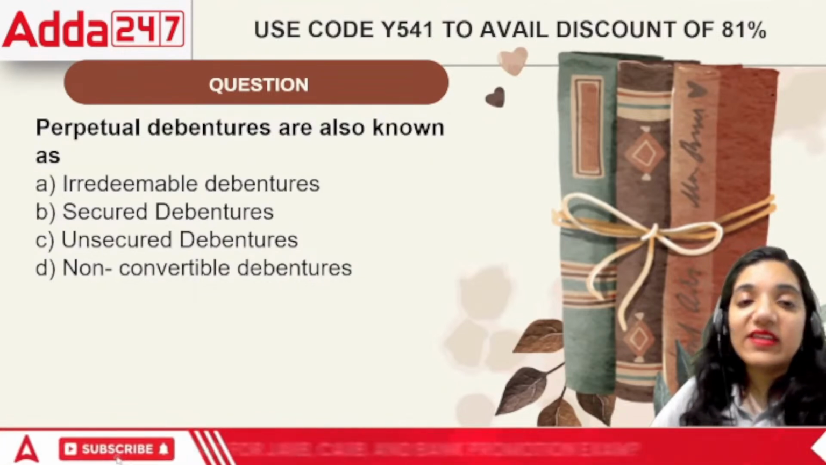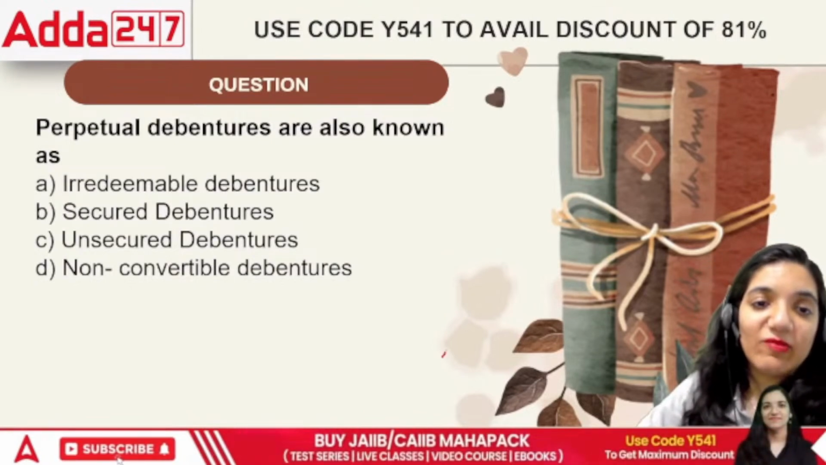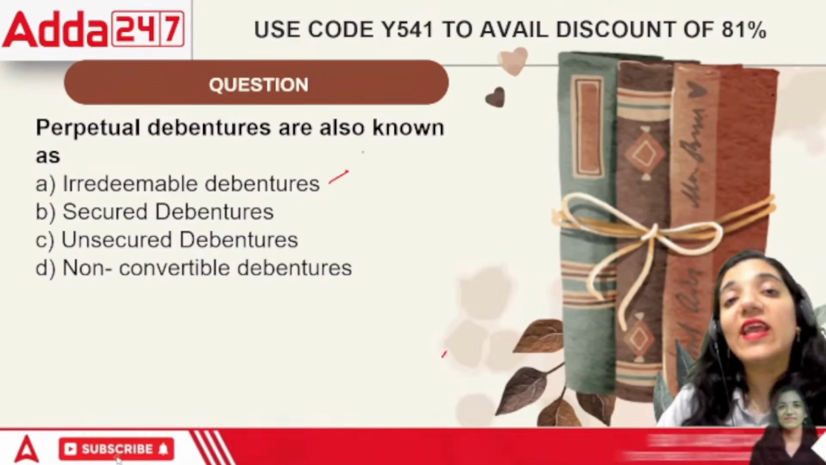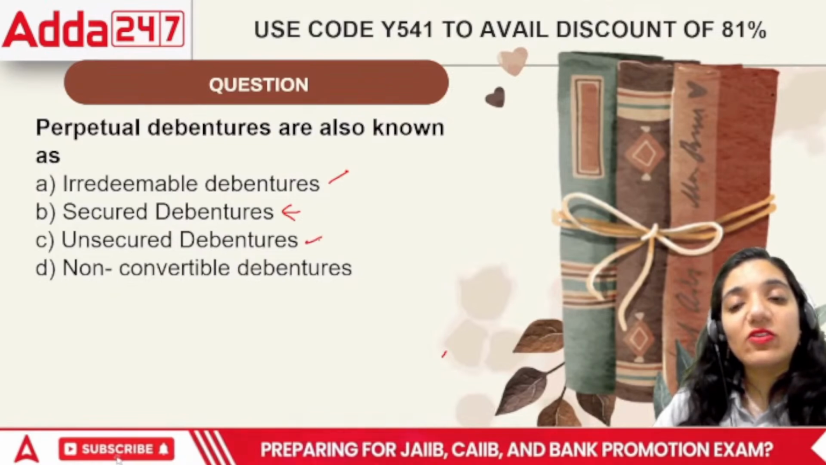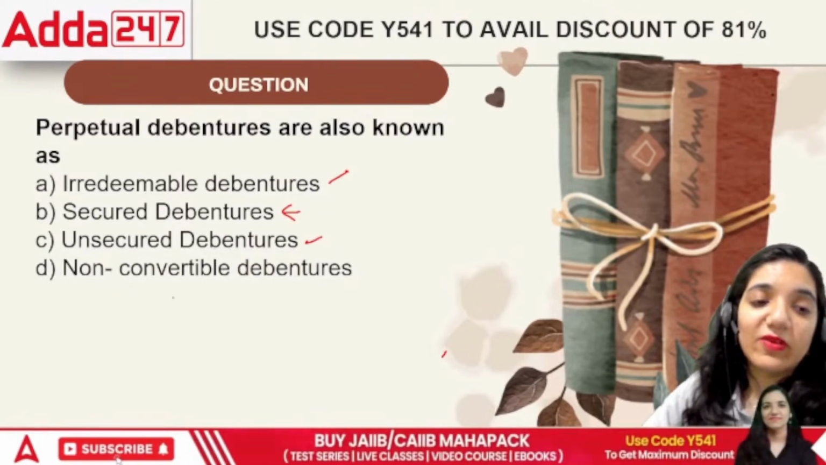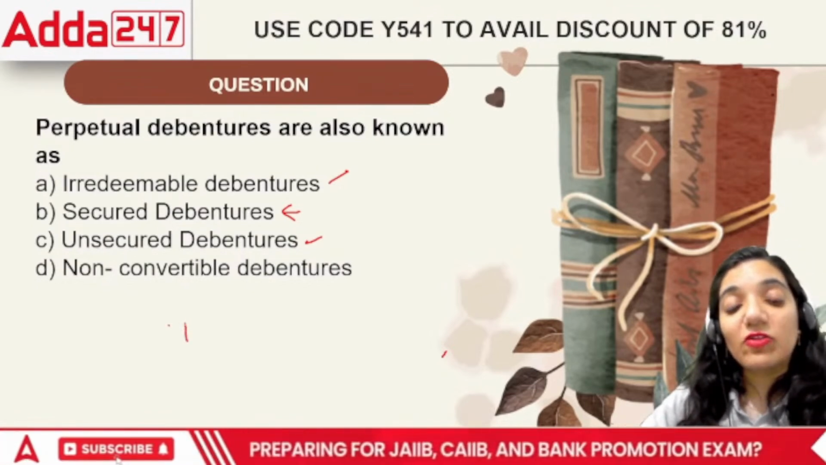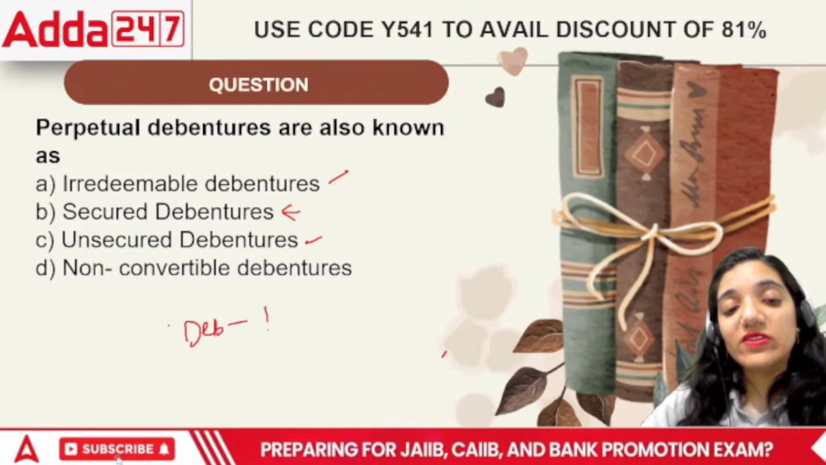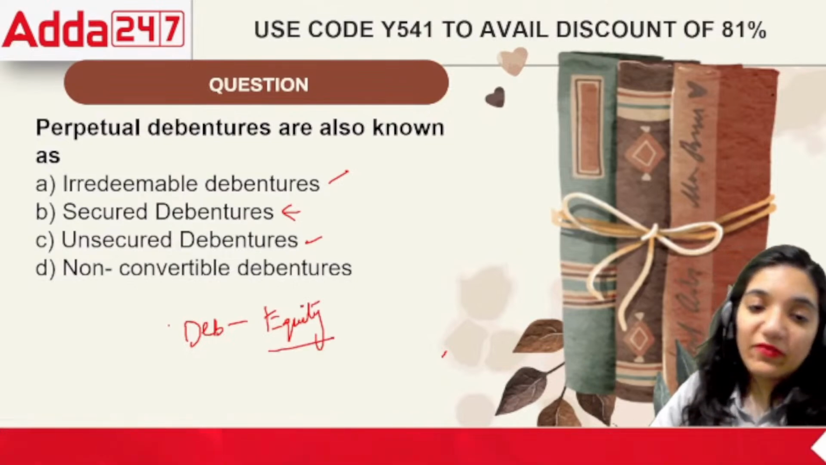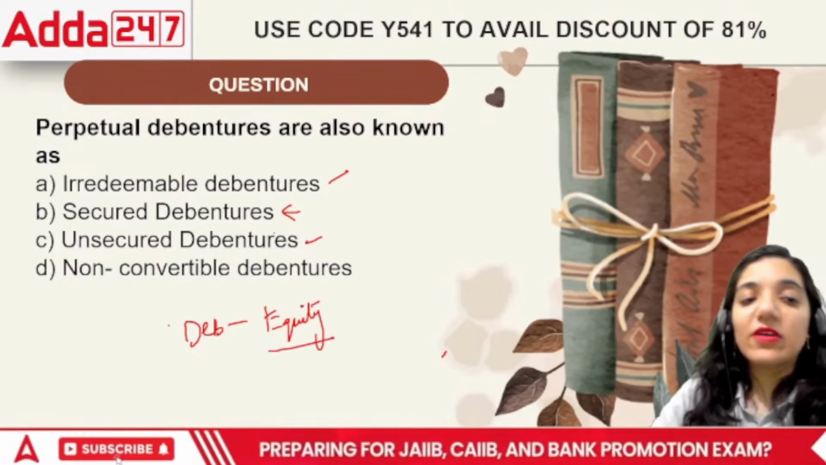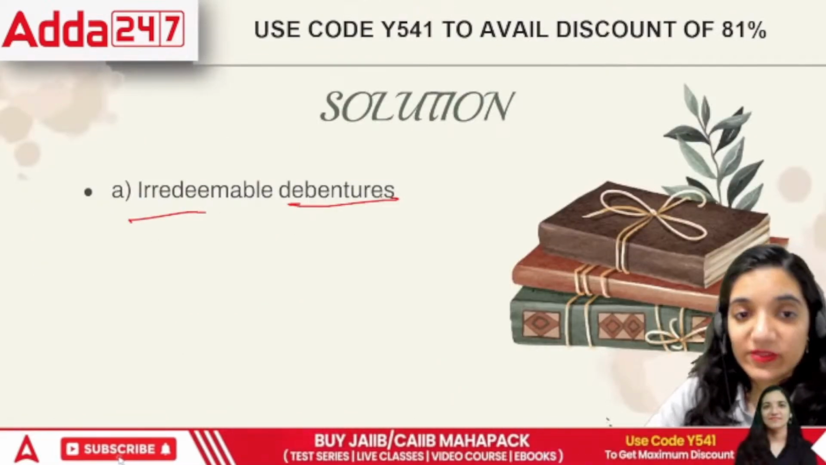This means the correct answer is irredeemable debentures. So the different kinds of debentures are irredeemable, which are not supposed to be paid off till the end of life of the company. Secured, which is given with security. Unsecured, when there is no security involved. And non-convertible, which cannot be converted from debenture towards equity or preference. That is called non-convertible debentures. So in this case, the correct answer is irredeemable debentures.